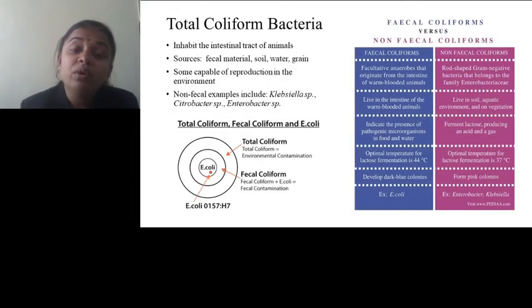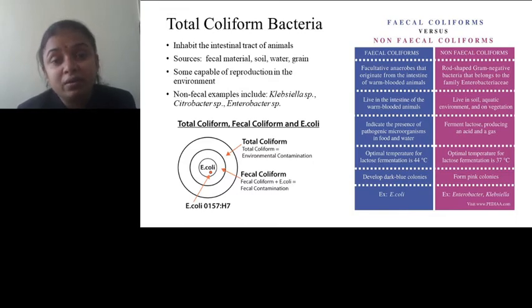Then total coliform bacteria. The total coliform bacteria consist of fecal coliform and non-fecal coliform. But for the detection of the presence of pathogens, the presence of fecal coliform is considered. The fecal coliforms inhabit the intestinal tract of animals.